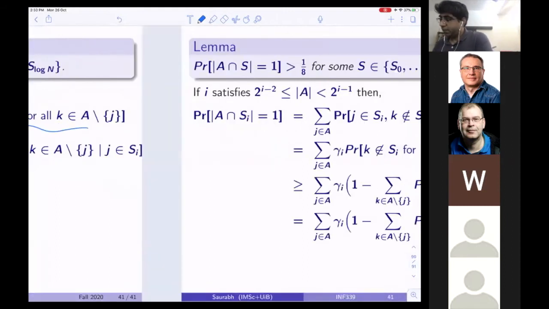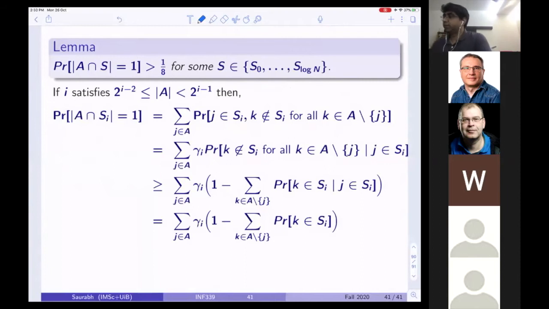Now, what I would like to say, this is a bit of a mouthful. I want to say that, let's try to understand what this quantity is. Gamma_i is gamma_i, and I want to say that this quantity, whichever is given, is at least this.